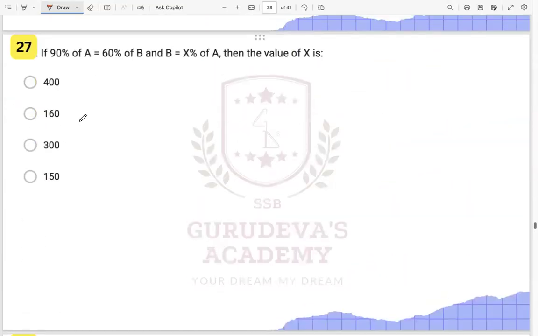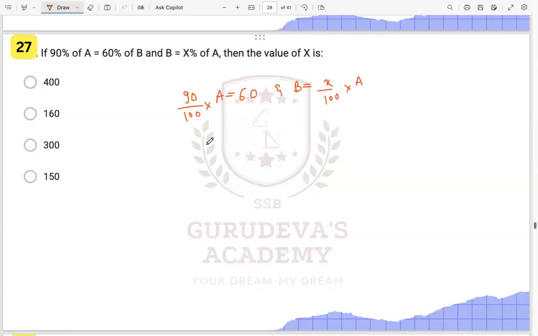This is an easier question. It says, if 90% of A is equal to 60% of B and B is X% of A, then what is the value of X they are asking? See, just write down the things that are given to you. 90% of A is 60% of B, and B is X% of A, right? This is given to you.